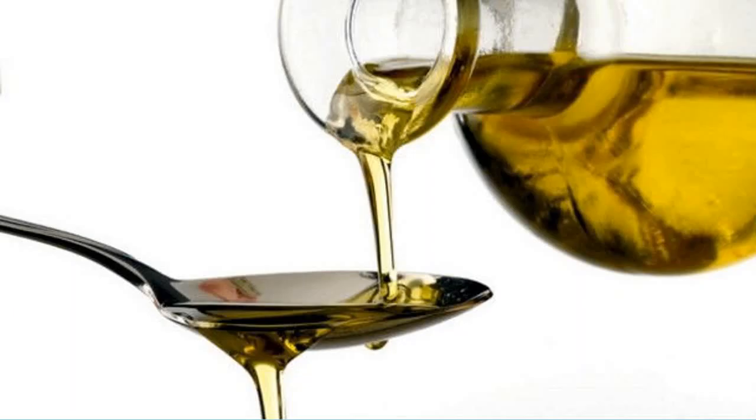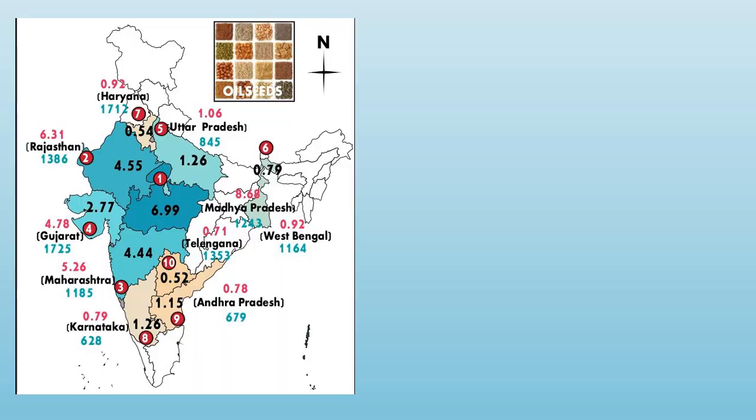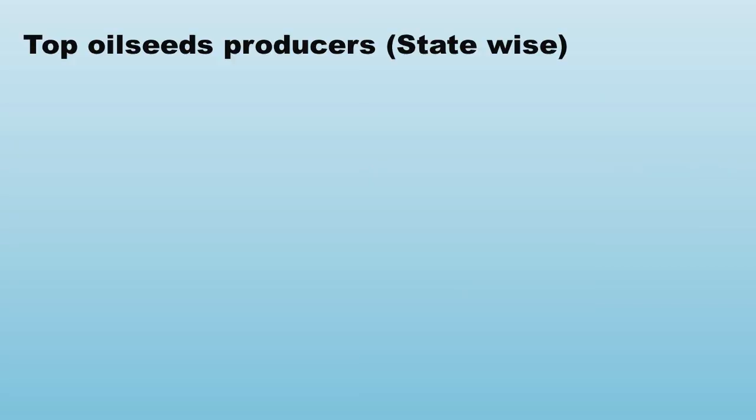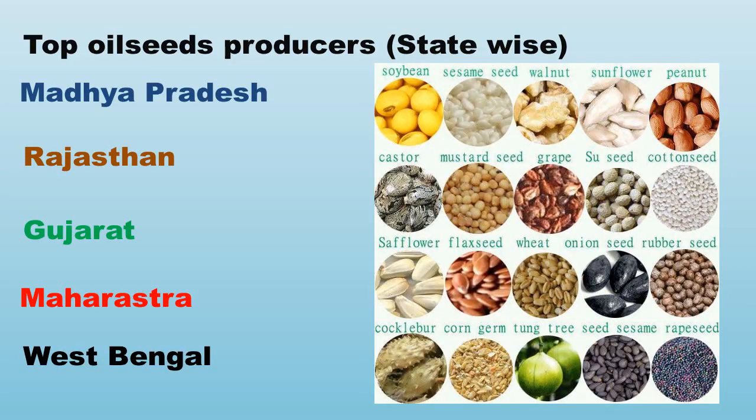Well, oils are extracted from certain seeds which are cultivated for oil extraction. Those seeds are called oil seeds. In India, annual oil seeds are cultivated over 26.67 million hectares of area, producing 30.06 million tons annually according to 2016-17 statistics. Madhya Pradesh is the top producer of oil seeds, followed by Rajasthan, Gujarat, Maharashtra and other states.